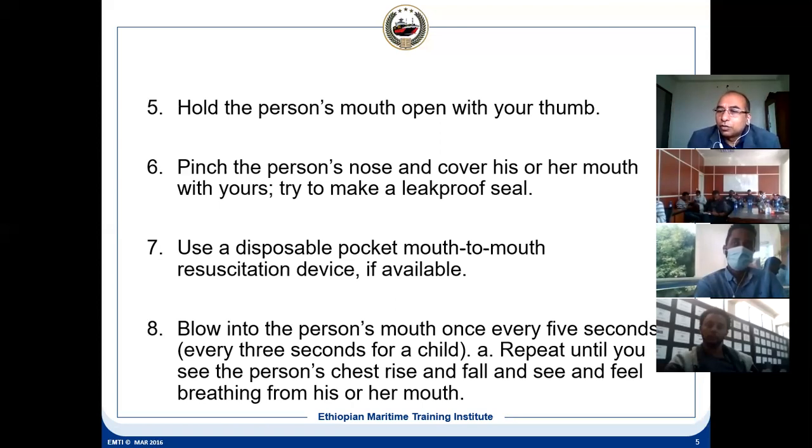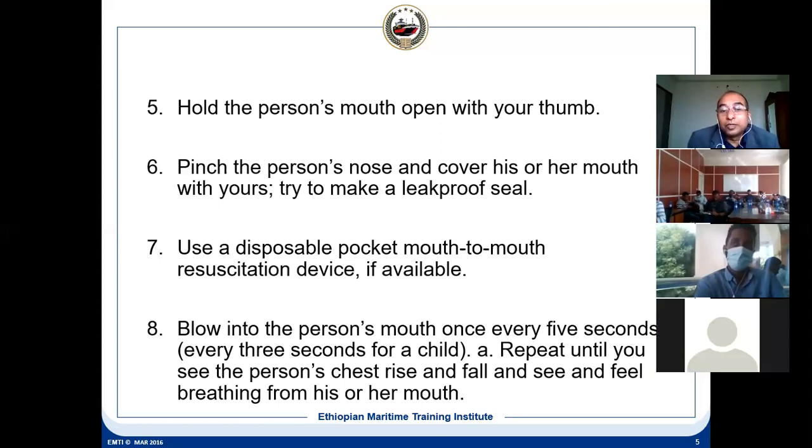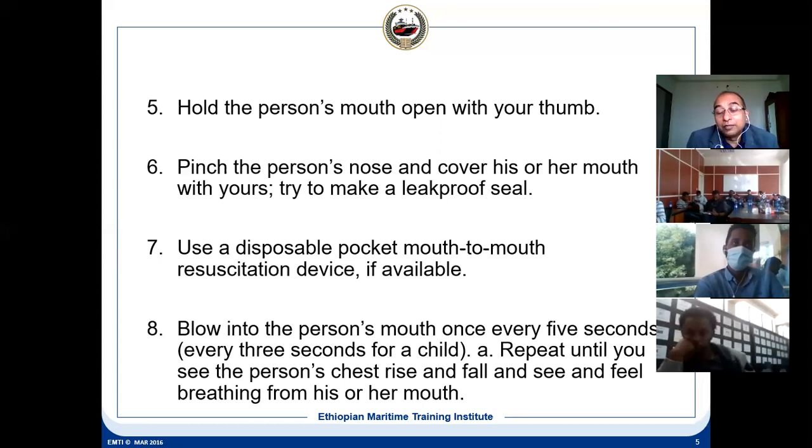You can check the pulse also, like the pulse in the hand, so you know that the heart is working because the heart is pumping. That pulsation we can check. But from the chest, we can see rise or fall. It means the person has started breathing and the person is still alive. See and feel the breathing from his or her mouth, because you can keep your hand near the mouth and you can see whether air is coming out or not.